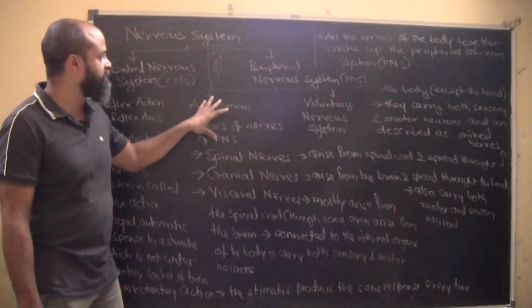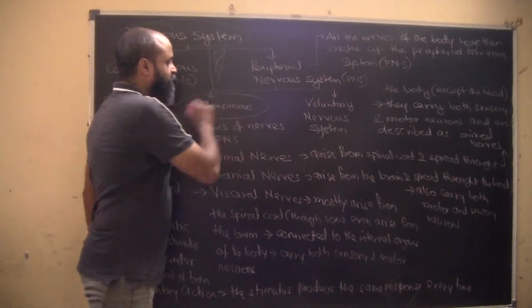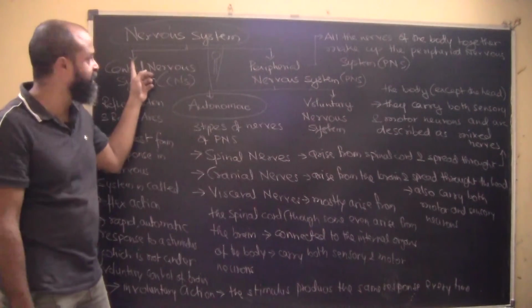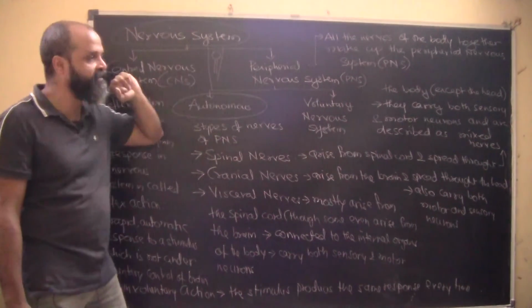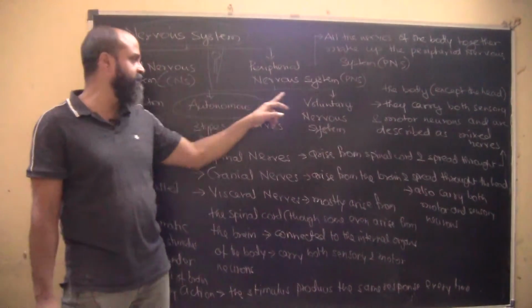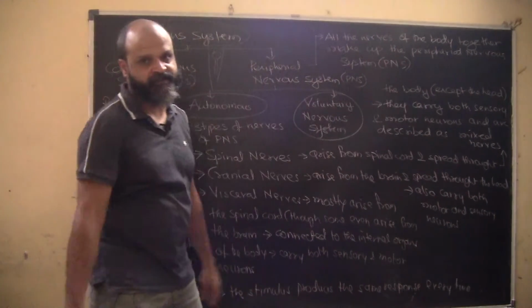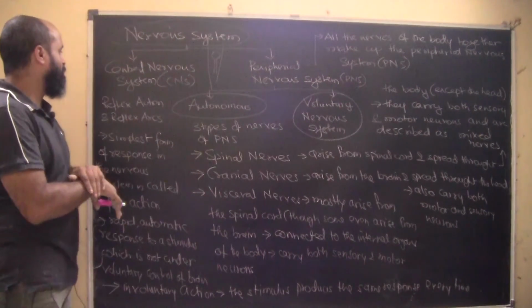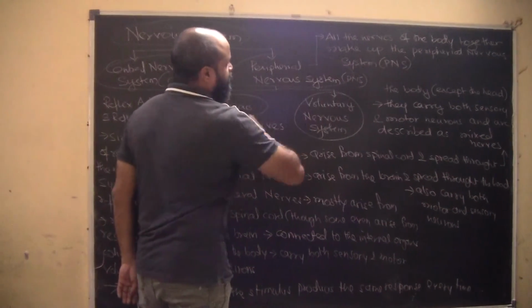However, the autonomous nervous system is more or less a part of the peripheral nervous system. So we can also have this division: the nervous system is divided into the central nervous system and the peripheral nervous system. The peripheral nervous system is divided into the autonomous nervous system and the voluntary nervous system. If we look into the central nervous system and peripheral nervous system, we have already understood what the parts of it are.